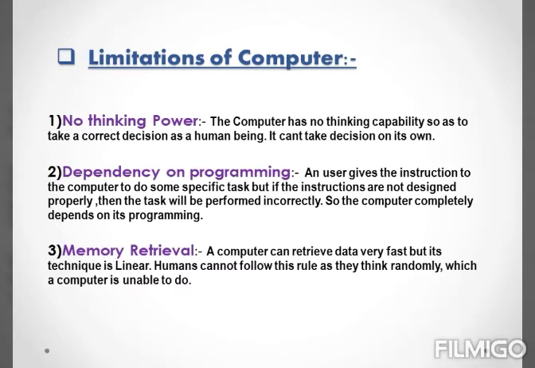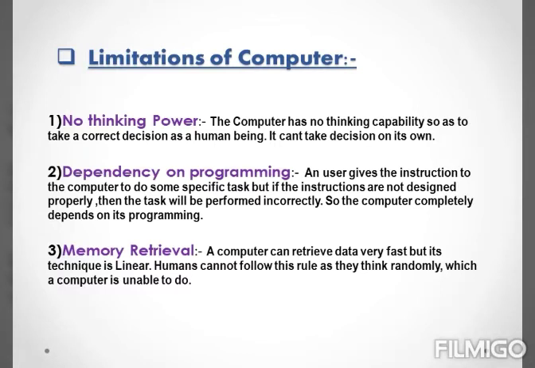Third, memory retrieval. A computer can retrieve or give the data very fast, but the technique or say the style it uses is linear. Now students, what do you understand by linear? Linear means in a line, line by line.